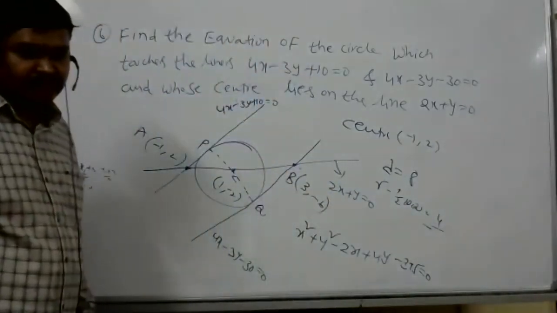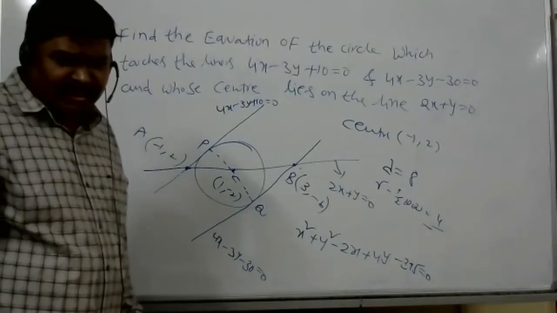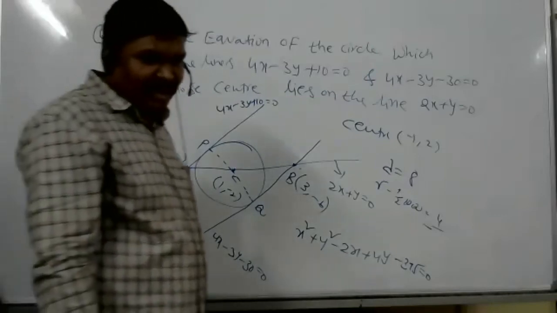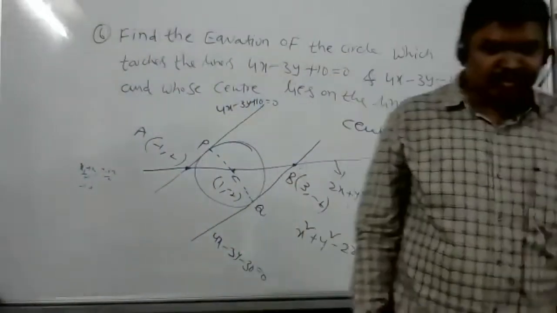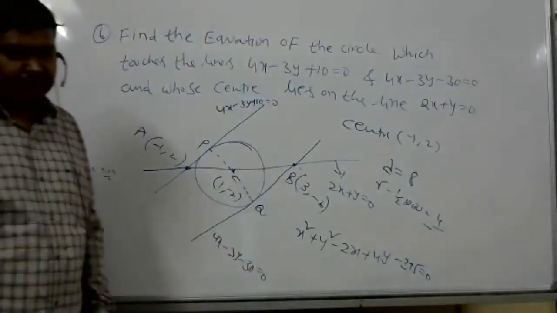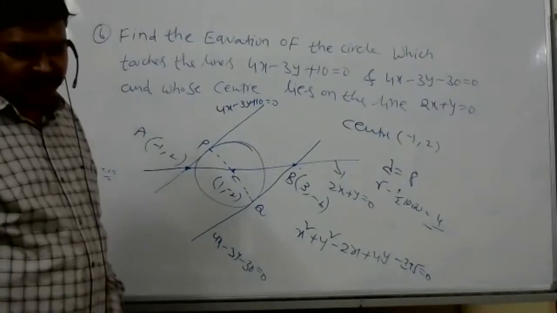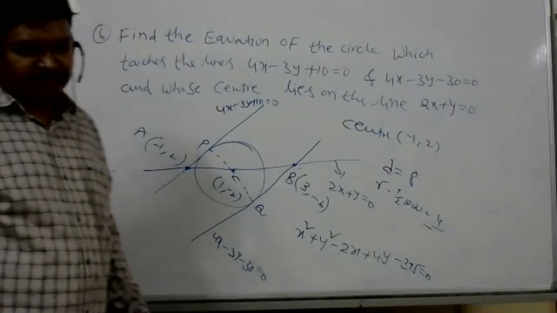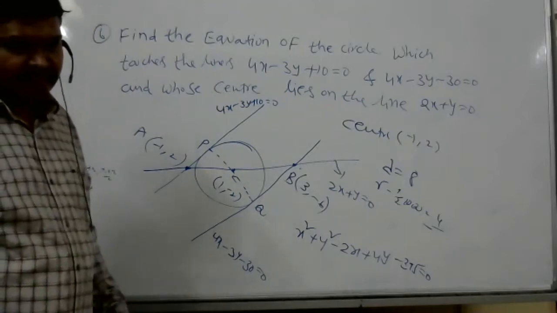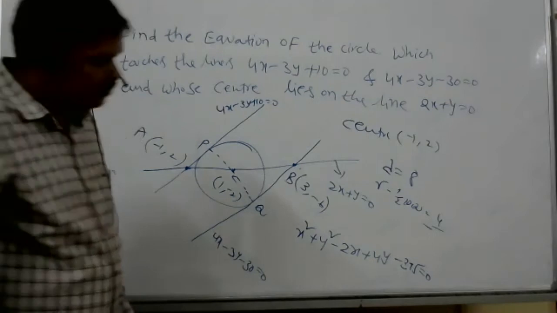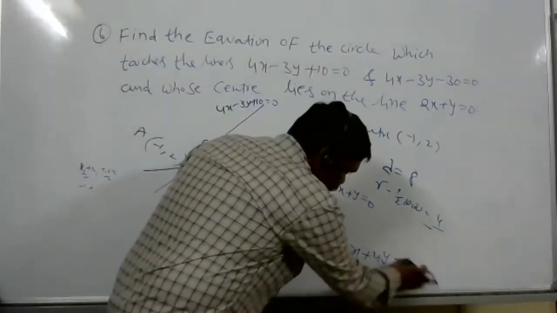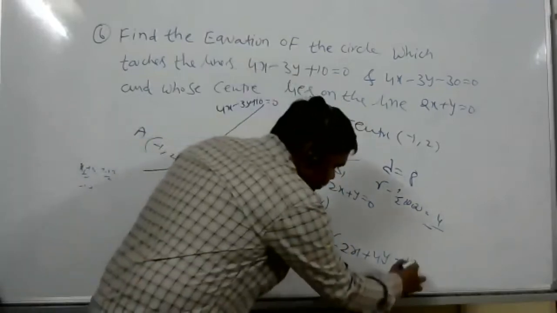But I got root 20. How root 20? For parallel lines, D is equal to C1 minus C2 upon under root A square plus B square. So the final equation I got right now is x square plus y square minus 2x plus 4y minus 12 is equal to 0. Yes, correct.